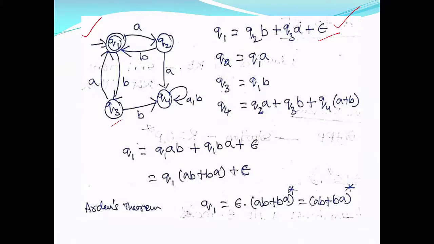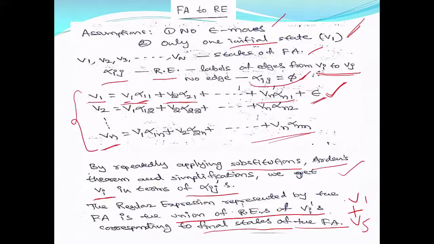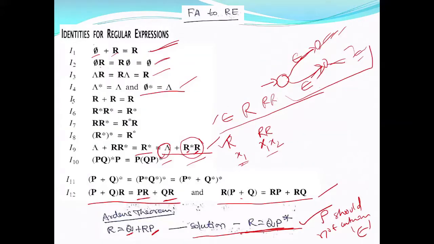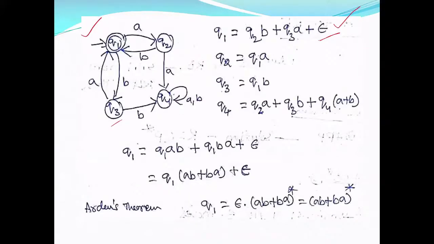So you don't need to write Q2 because alpha 2 is phi, and phi concatenated with anything is phi. If you see the identities for regular expressions, phi concatenated with anything will give you phi. That is why I am not writing the Q2, Q3 or Q4 term in the equation of Q2, because there are no edges coming into Q2 except from Q1. Similarly for Q3, there is one edge coming from Q1 to Q3. So Q1B. And from Q2 you cannot reach Q3, and from Q4 you cannot reach Q3, right?